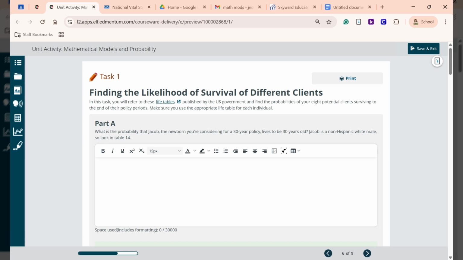So I'm making this video for this assignment because a lot of students are having issues with the live tables. So right here, it's going to ask you, what is the probability that Jacob, the newborn you're considering for a 30-year policy, lives to be 30 years old? Jacob is a non-Hispanic white male. So look in table 14.